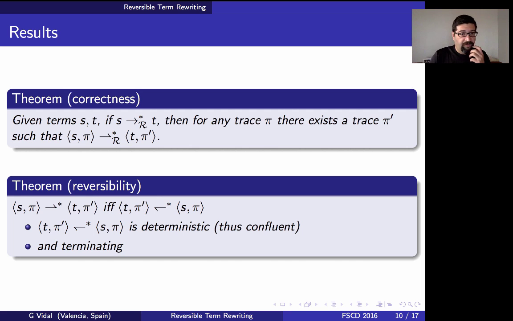This is actually quite a straightforward result. Reversibility is not so trivial, and in this case what we have proved is that for each forward derivation there exists a corresponding backward derivation which is deterministic and thus confluent and terminating. These are the main results of this reversible extension of term rewriting.